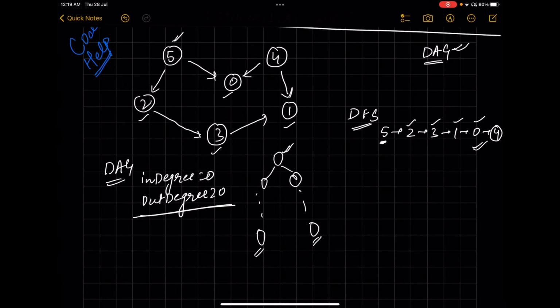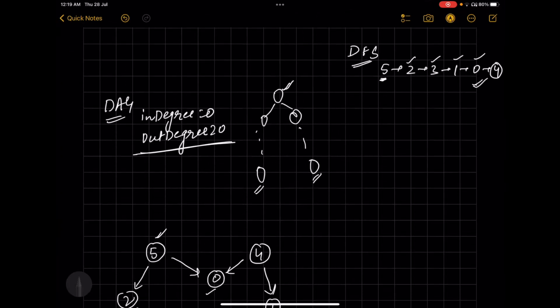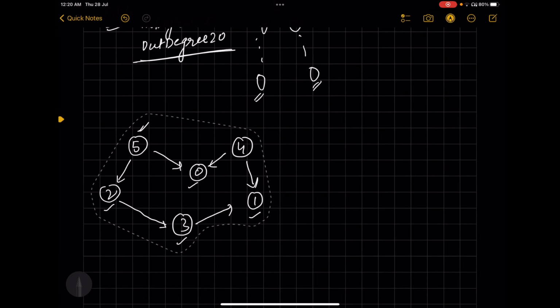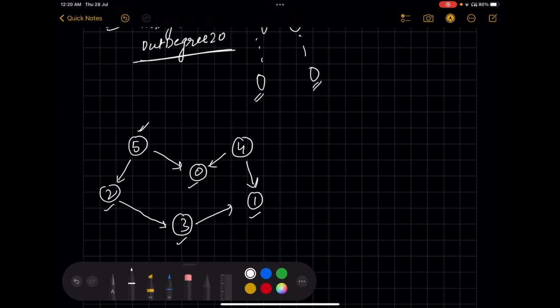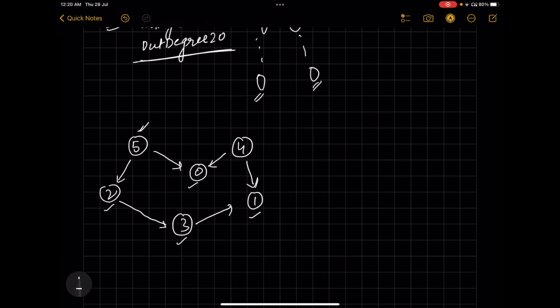Let's say I'll just copy paste this particular graph here, and then I'll find the in degree of each node.